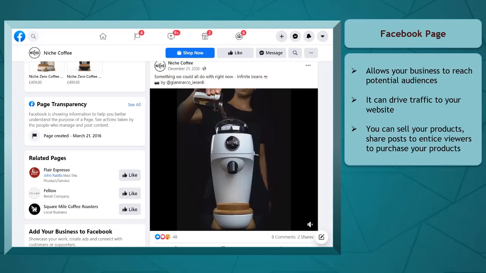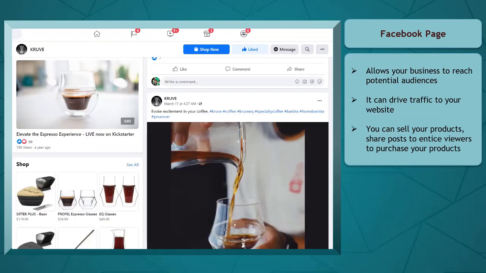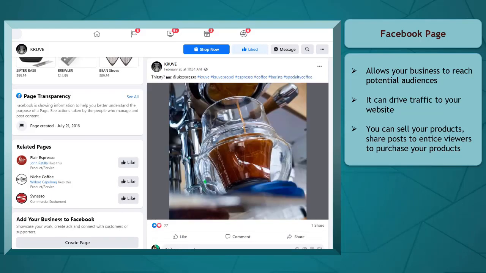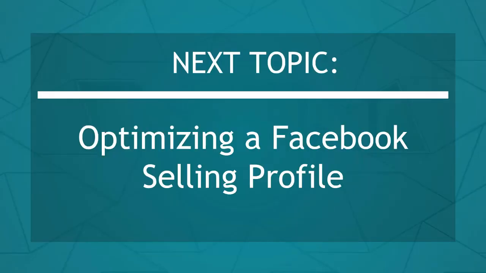Creating a Facebook business page will allow your business to reach more potential audiences or customers and drive traffic to your website. Also, you can sell your products, share posts that can entice your viewers to purchase your products, host giveaways, and even promote upcoming events. Now that you know about creating a Facebook business page, we can now proceed to the next topic, optimizing a Facebook selling profile. I'll see you there.